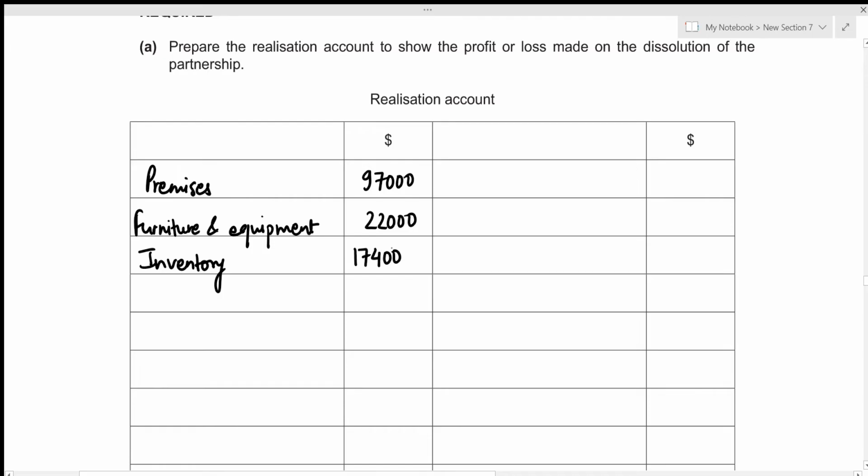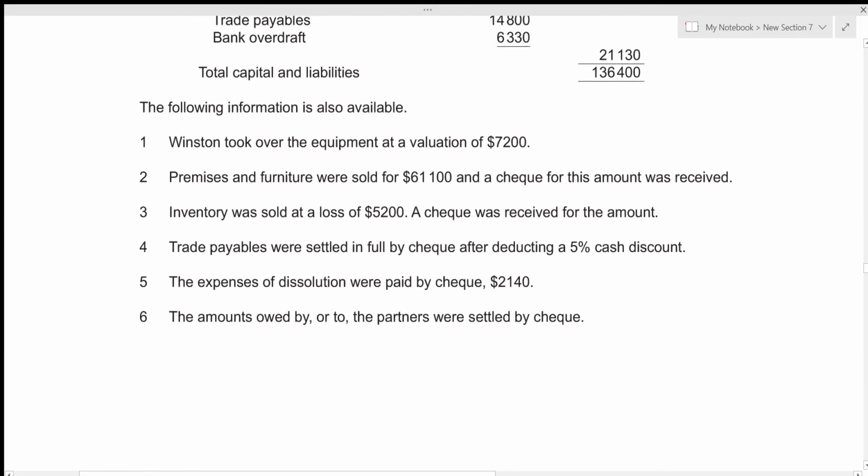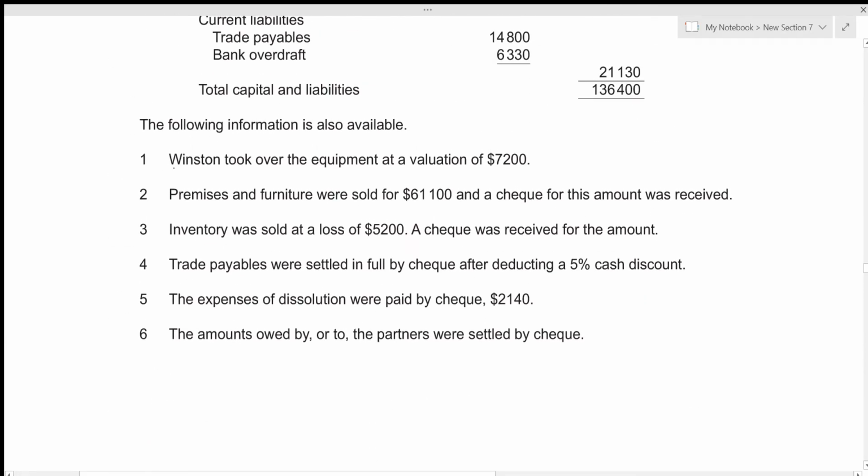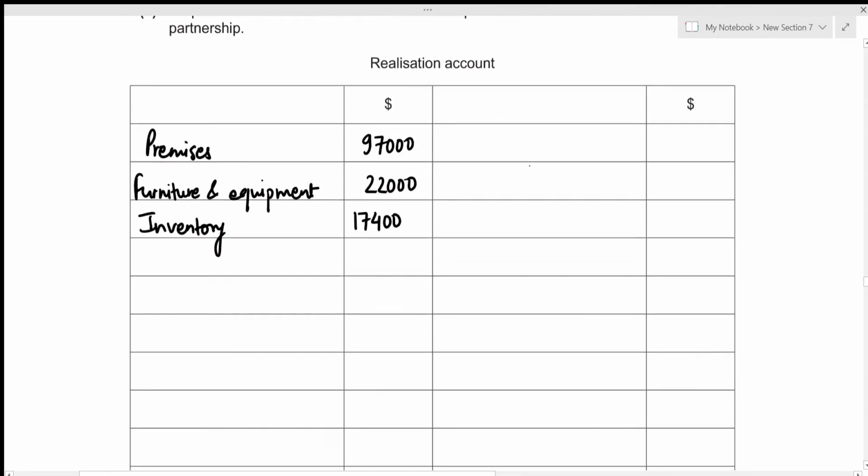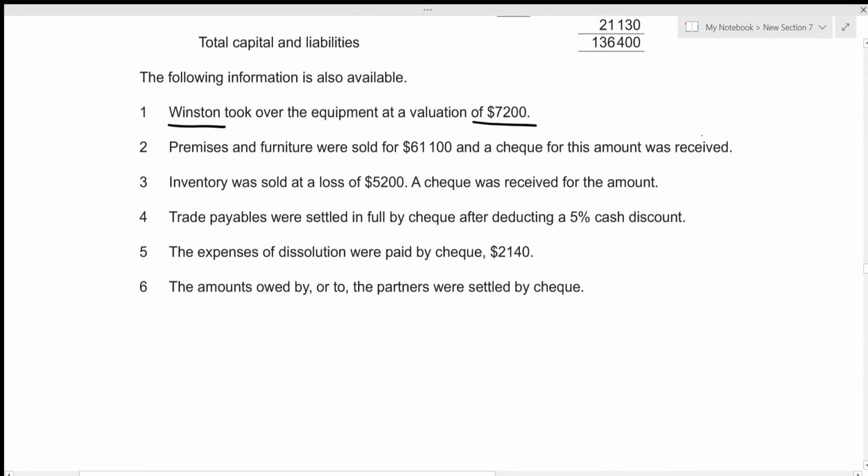Now on the credit side, we record how these assets had been disposed of. Maybe some partners took it, or maybe we sold it at a certain amount. So we need to record those amounts. Let's have a look at the additional information given. So Winston took over the equipment at the valuation of 7,200. Let's write that down on the credit side. So that will be relating to Winston. And he took equipment at the value 7,200.